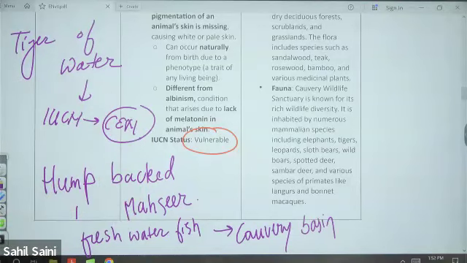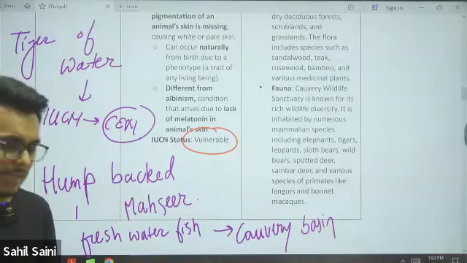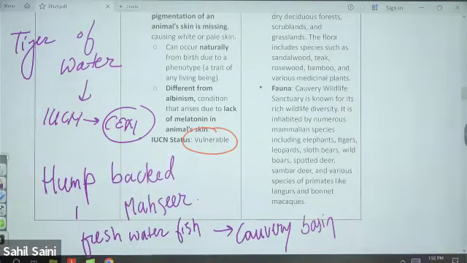So for this also, Kaveri River Basin is important.